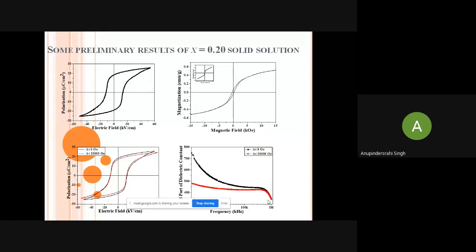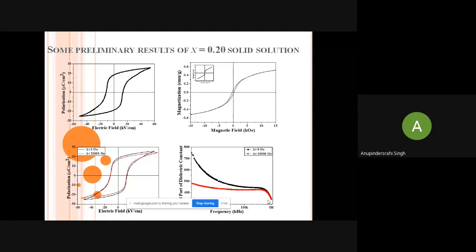We put the sample holder inside the magnetic field, and first we have taken the hysteresis loop in zero magnetic field, and then we have taken the hysteresis loop in a 20,000 oersted field, and the change in the polarization is clearly evident. So that shows that some kind of magnetoelectric coupling is there.